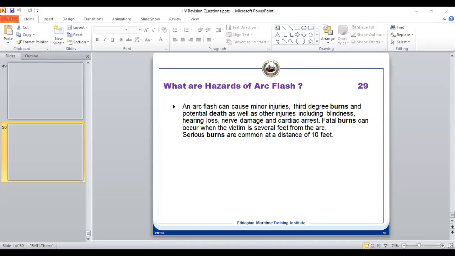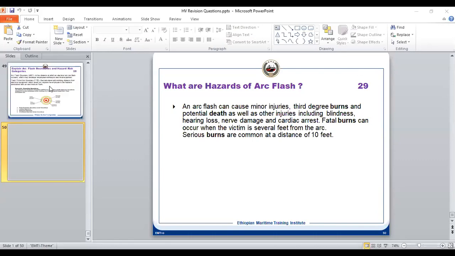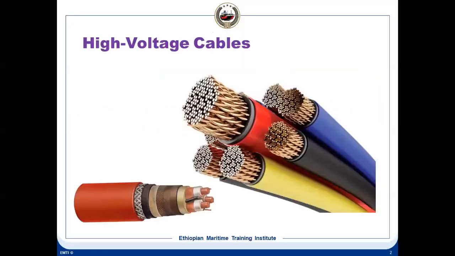Okay, so with this, revision is finished. We'll go to the cable part. High voltage cables on ships are different colors. Generally you'll find that this color is used on board ship.